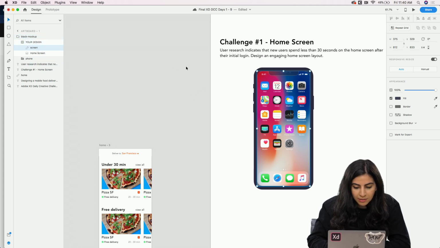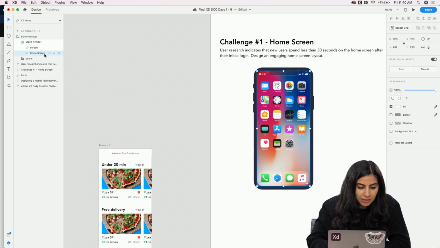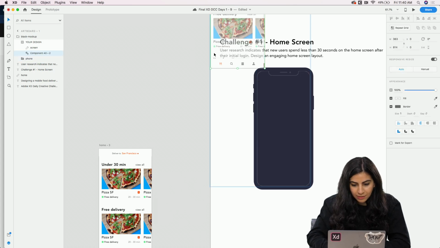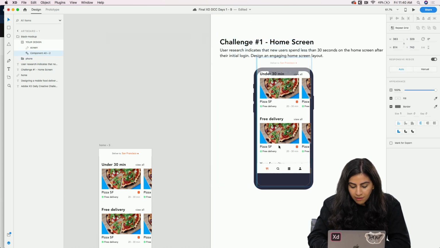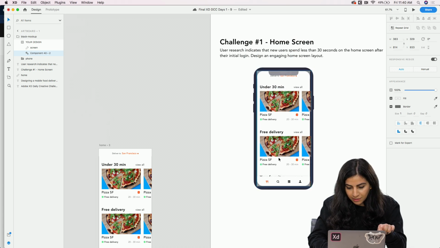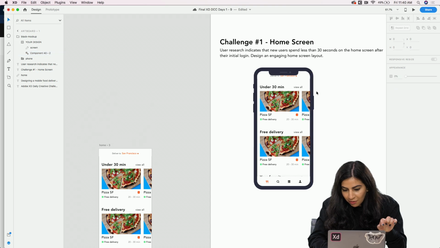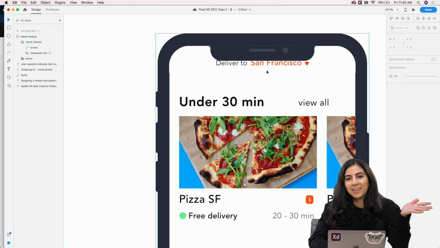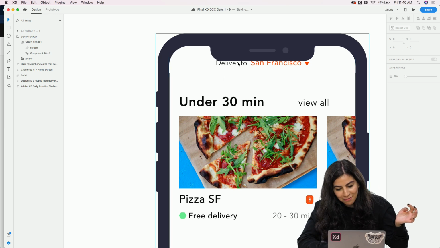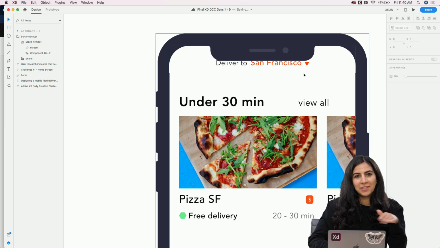So you'll see with this mockup, there's this mask called Your Design, and you want to delete where it says home screen and then paste your artboard on, and you want it to be under the screen layer. So I'm just going to put this here and then click out of it. And if you notice, when I was designing, I didn't think about this top part of the iPhone. So this word is cut off.